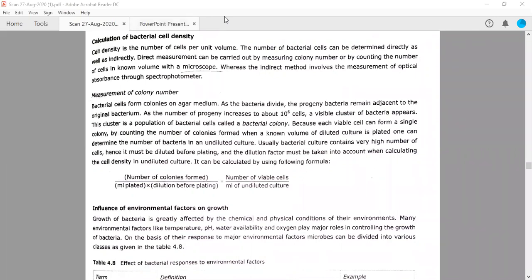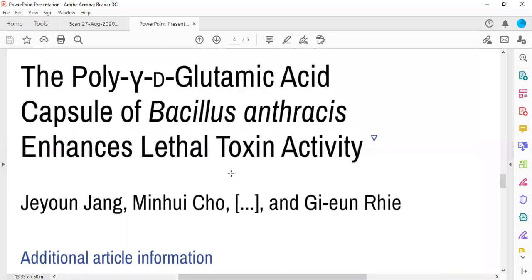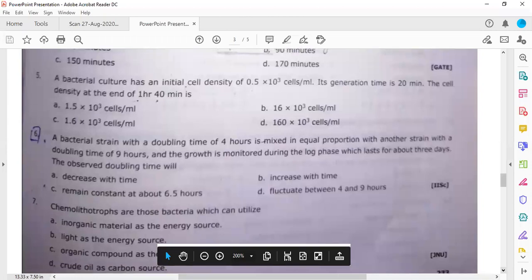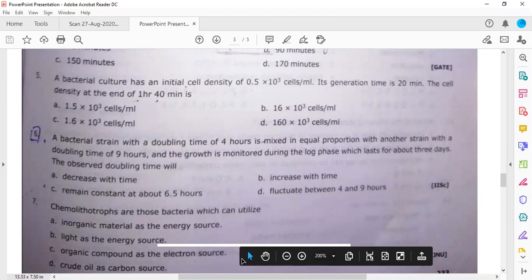Okay, let me show you one more question. Though we have discussed this in our previous classes, the students who were not present in the previous class cannot answer this question. But they can try, because this is a question asked in JNU. Chemolithotrophs are those bacteria which utilize.